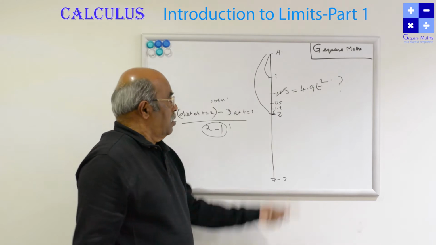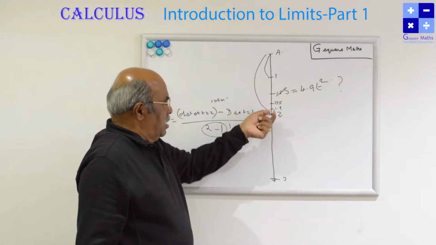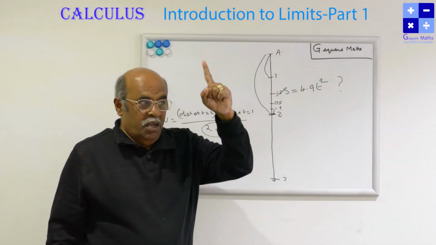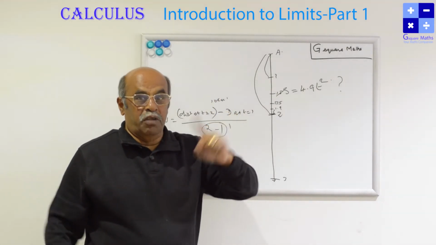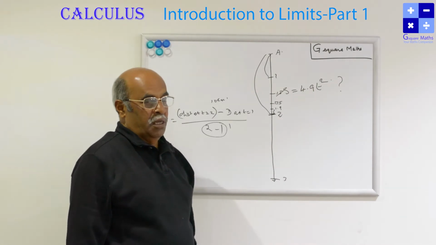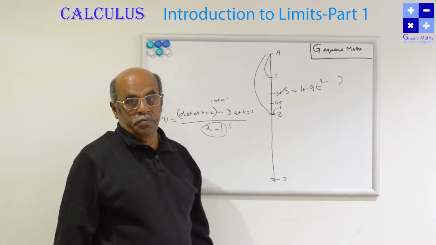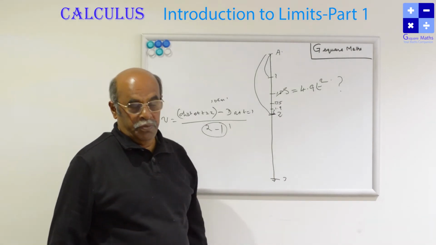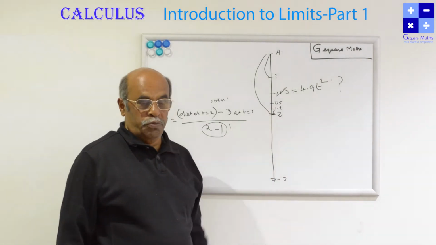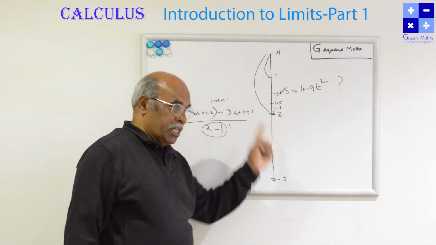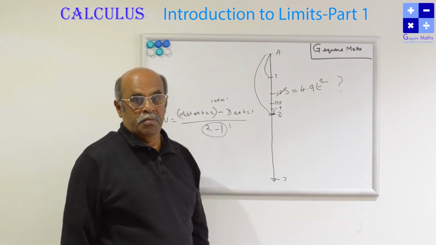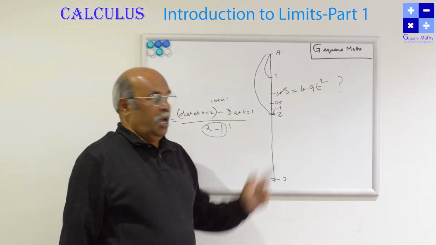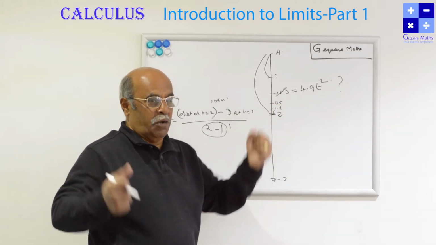Again, when we are calculating, this time lapse is a fraction of a second, and even a very small fraction of a second is very big for the scientist. We don't know where the object will move, which direction the object will go. The object may blast also in between 1.9 and 2. So still we are calculating the average speed only. The actual speed, the instantaneous speed at time t equal to 2, we have not come to yet.